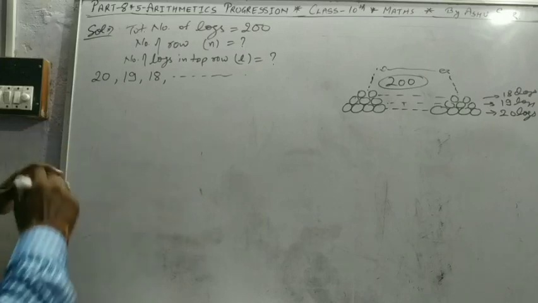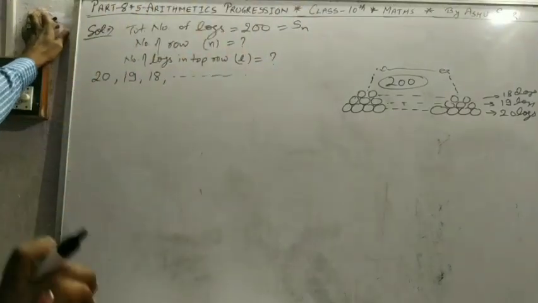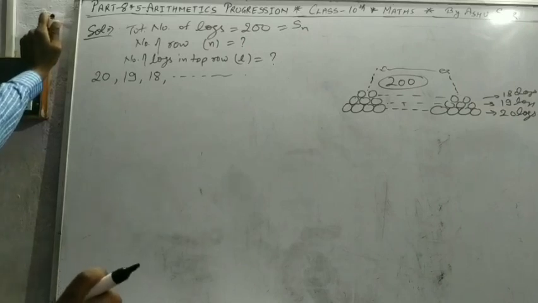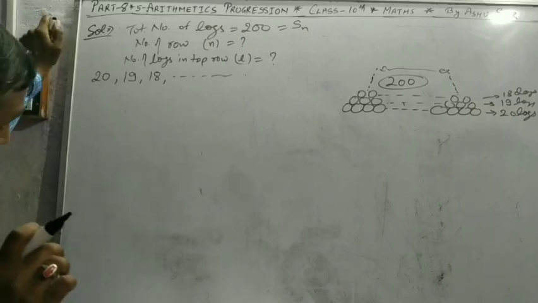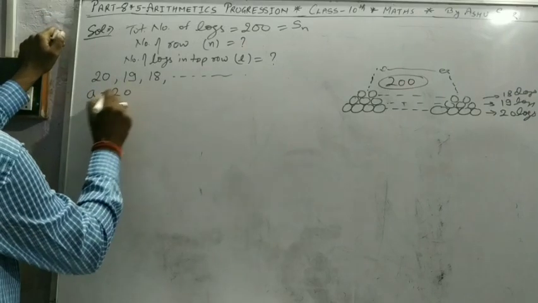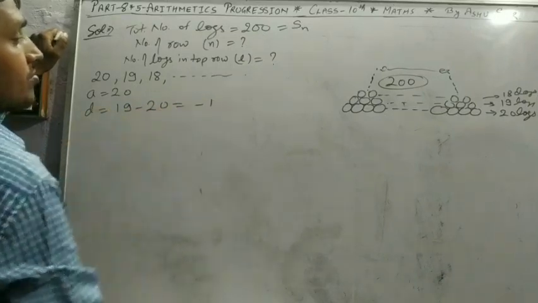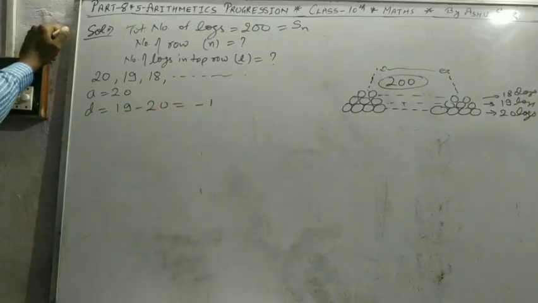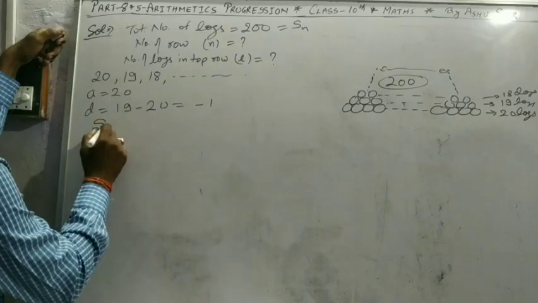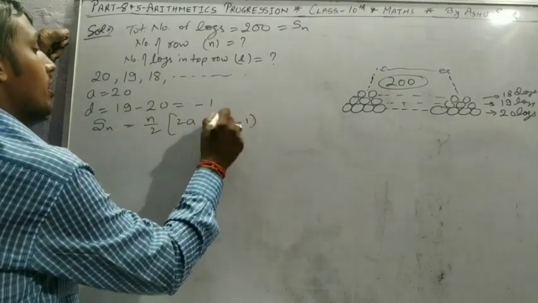So what's given? Total number of logs 200 means Sn is given. Very simple question. Sn is given, n is not given, but a is given as 20, d is given as second minus first, that is -1. And the question asks for n. L is not given. So first you find Sn equal to n by 2 into 2a plus n minus 1 into d.